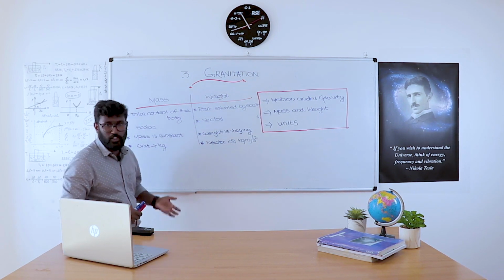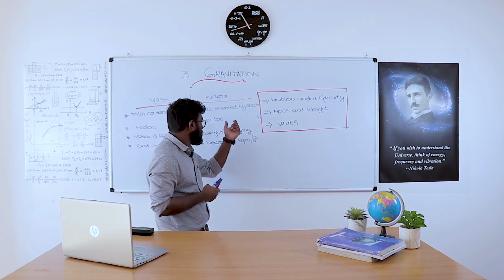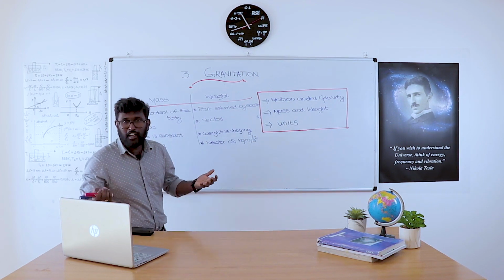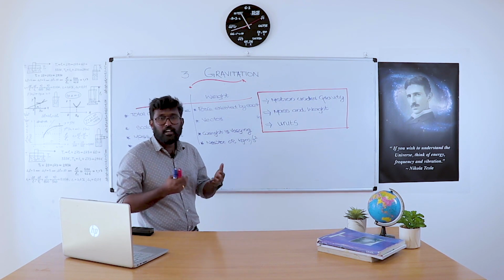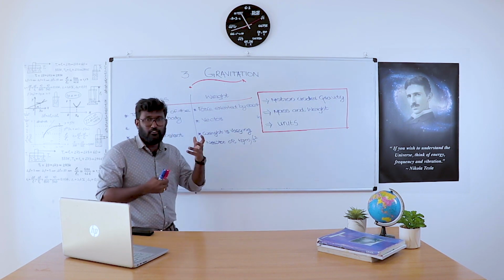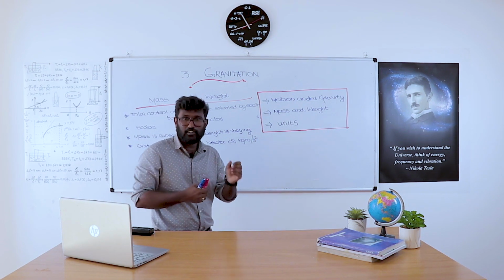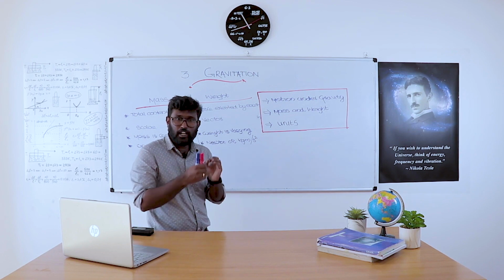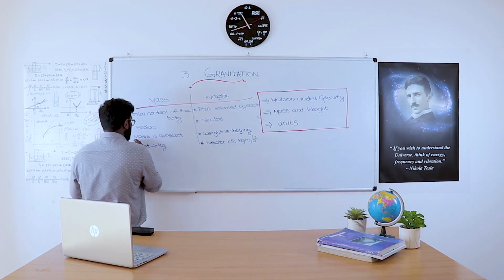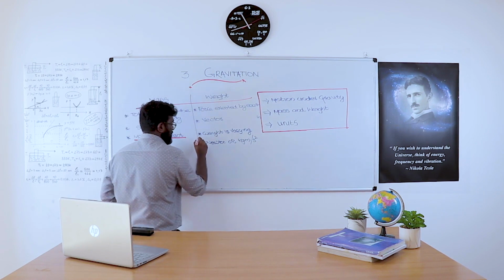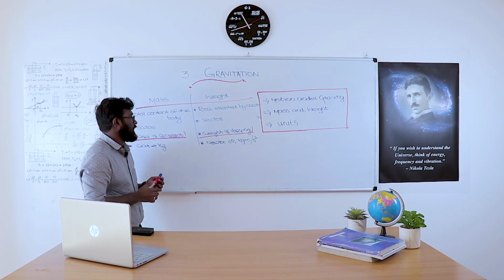Total content of the body is called mass, while the force exerted by the earth on an object is called weight. Mass is a scalar quantity while weight is a vector quantity. Mass is constant while weight is varying. And finally, the unit of mass is kilogram and the unit of weight is Newton or kilogram meter per second square. The point that mass is constant and weight is varying needs more clarification.